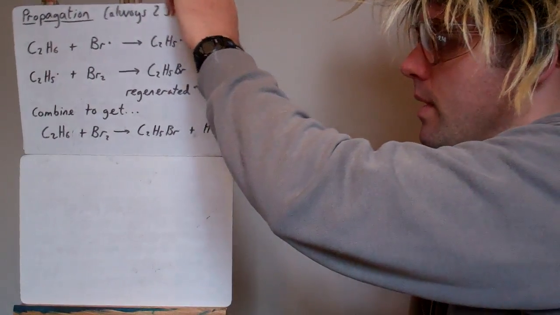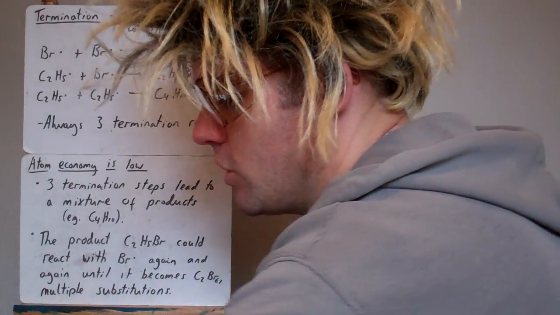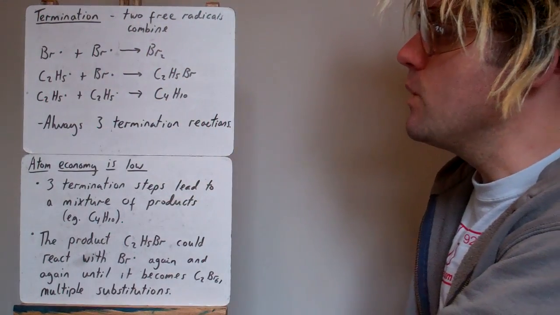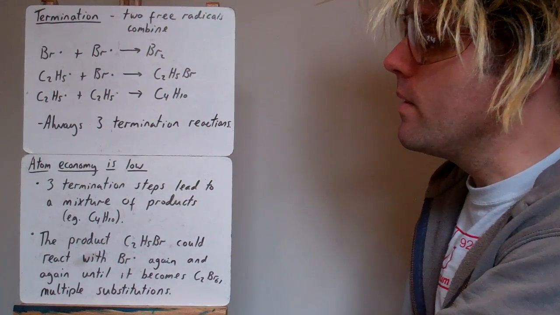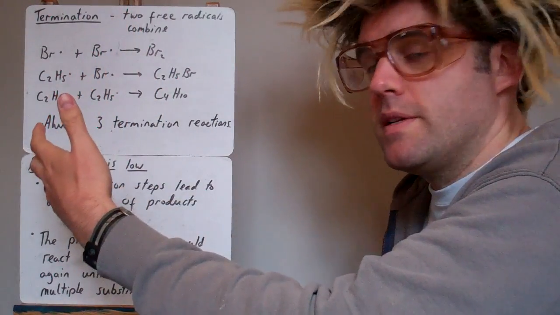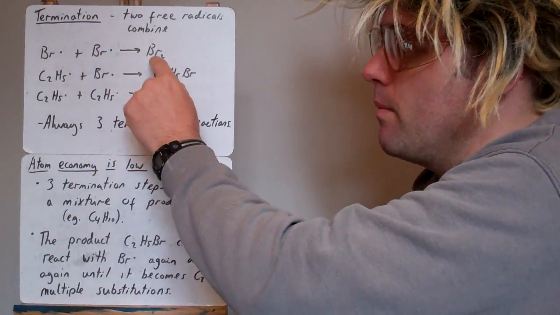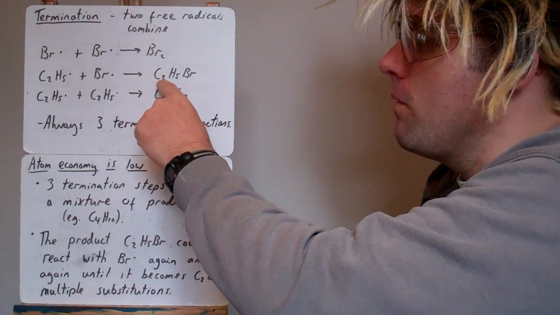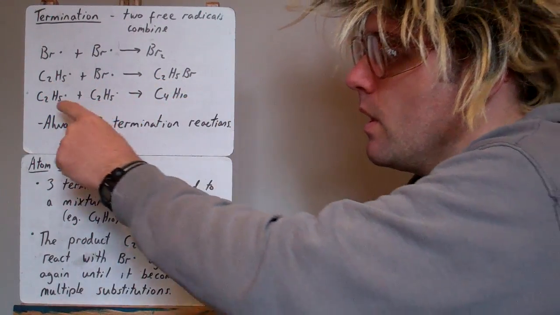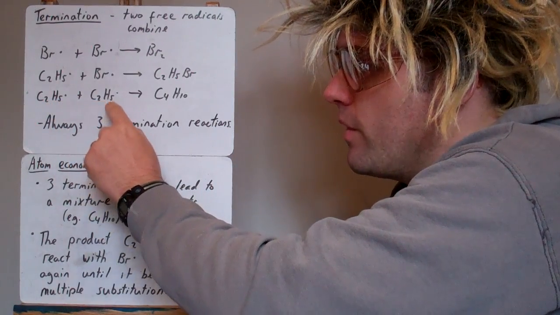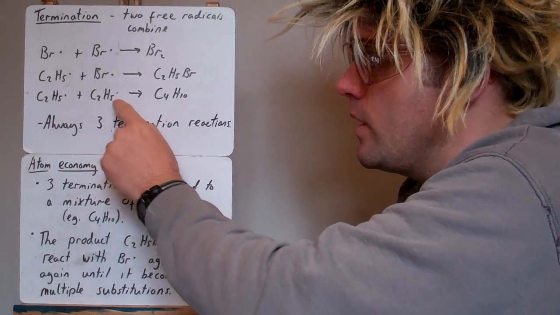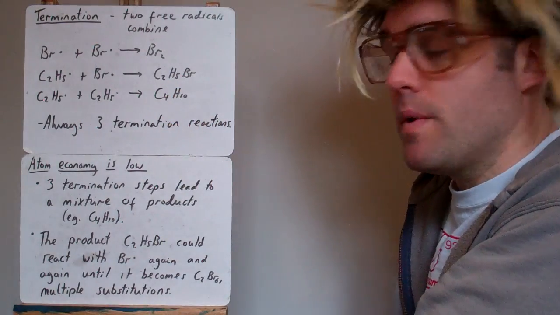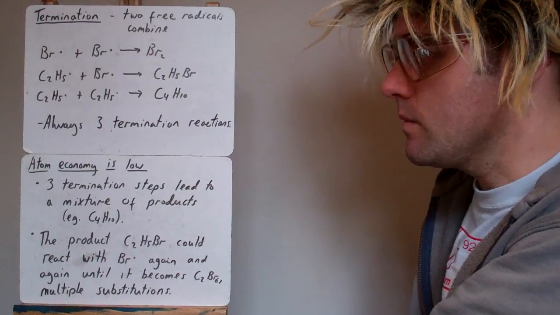But another way you can stop is by termination. Termination's the third and last step in the mechanism, and that's when two free radicals combine. So here, if you think of all the possibilities you could have the two bromines reformed to make Br2, we could have the C2H5 and the Br form C2H5Br, or, this is one people forget, the C2H5 forms C4H10. There are always three possible termination reactions.